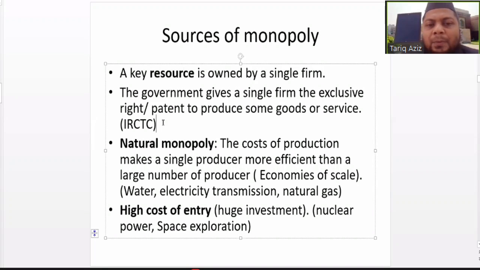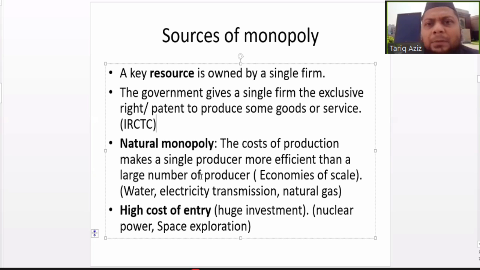So when a firm becomes so large that the unit cost of production has reduced for that firm, the same economies of scale can act as a barrier to entry, because new firms cannot produce at such a large level. For example, natural monopolies could be water supply, electricity transmission, natural gas. So normally these types of utility providers enjoy a kind of monopoly.